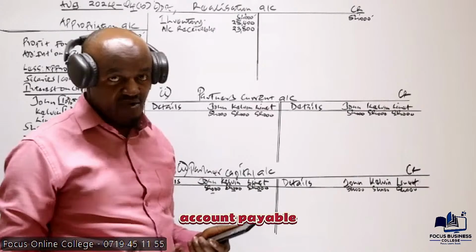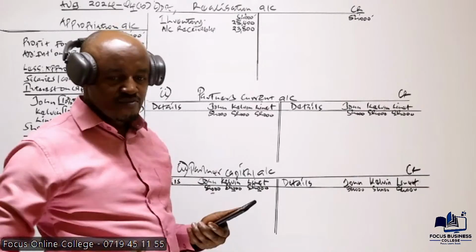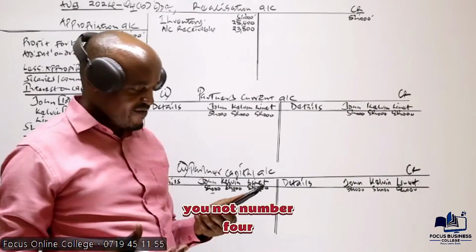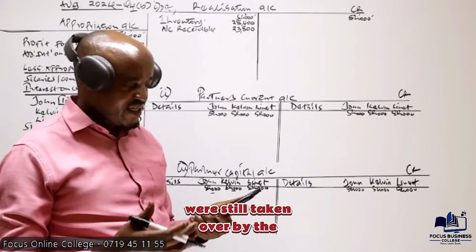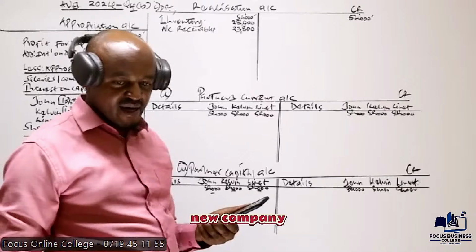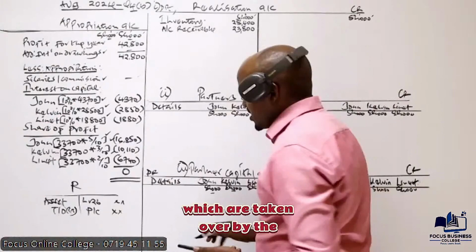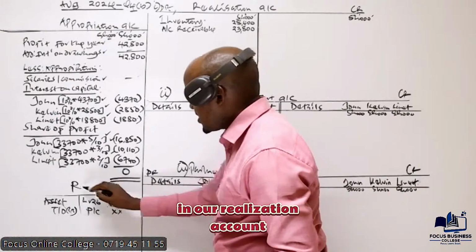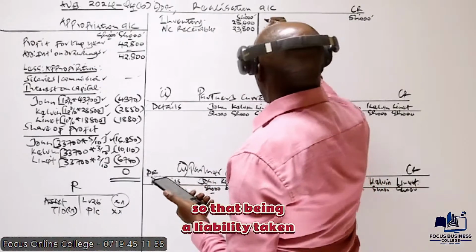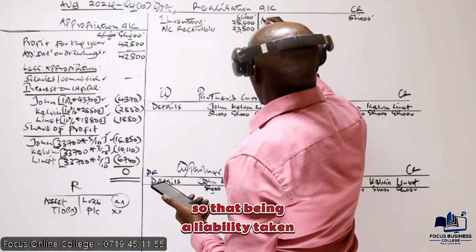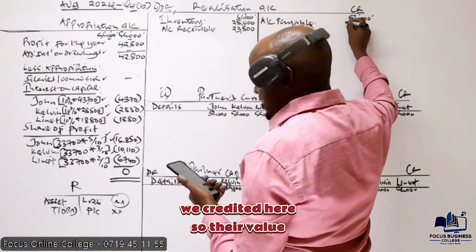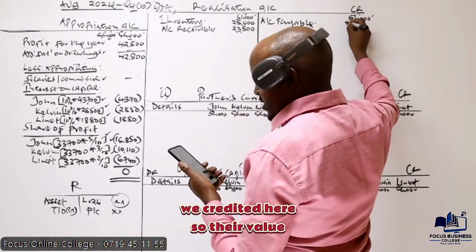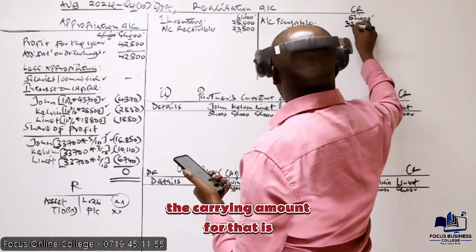Account payable is a liability. Now, what are we told in note number 4? We are told all current liabilities were taken over by the new company. So the liabilities which are taken over by the new company, in our realization account, should be credited. So being a liability taken over by the new company, we credit it here. The carrying amount for that is 32,700.